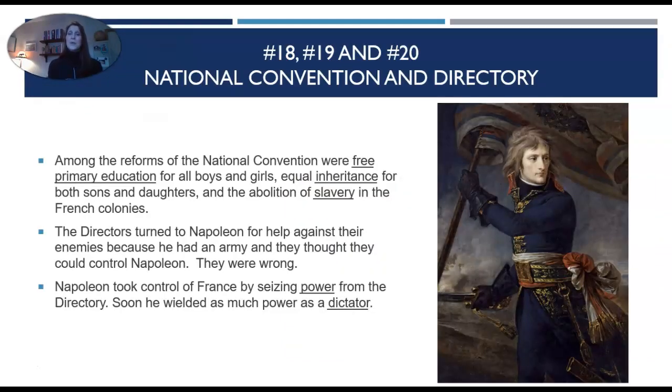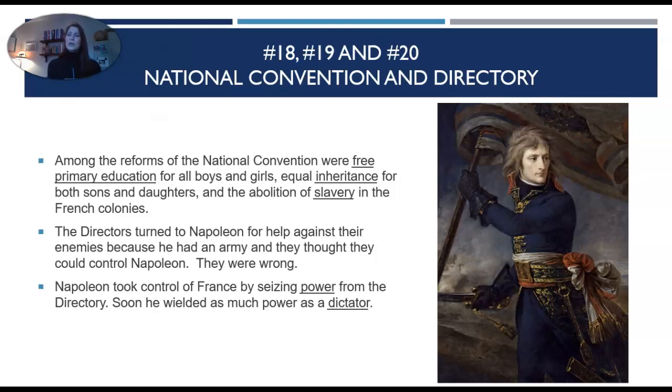Numbers 18, 19, and 20, the National Convention and the Directory. Among the reforms of the National Convention were free primary education for all boys and girls, equal inheritance for both sons and daughters, and the abolition of slavery in the French colonies. Abolition means to get rid of.